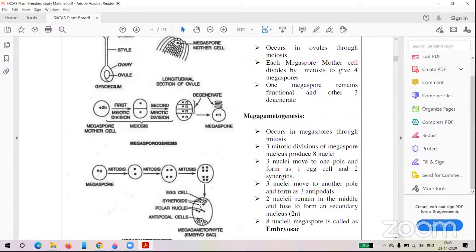Other than the egg cell, there are the synergids and antipodal cells. So if any one of these five cells forms the embryo, that is called apogamy. So that is about apomixis.